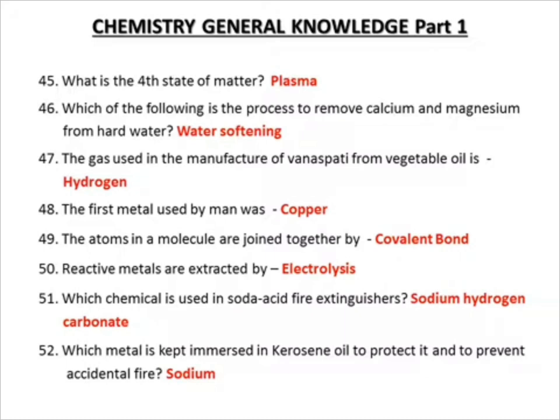48. The first metal used by man was copper. The atoms of molecules are joined together by covalent bonds. Reactive metals are extracted by electrolysis. Which of the chemicals is an acid? Sodium hydroxide, carbonate. Which metal is kept immersed in kerosene to protect it and prevent accidental fire? Sodium.